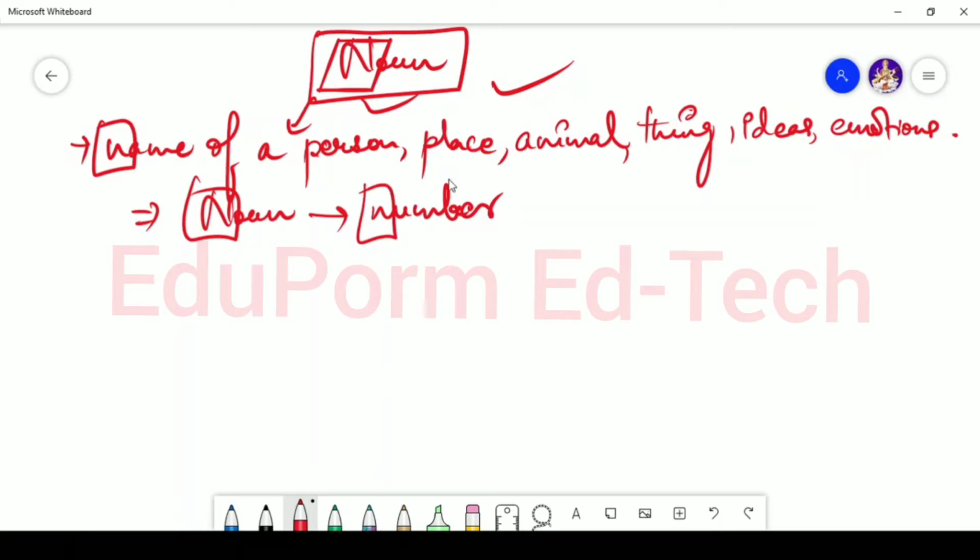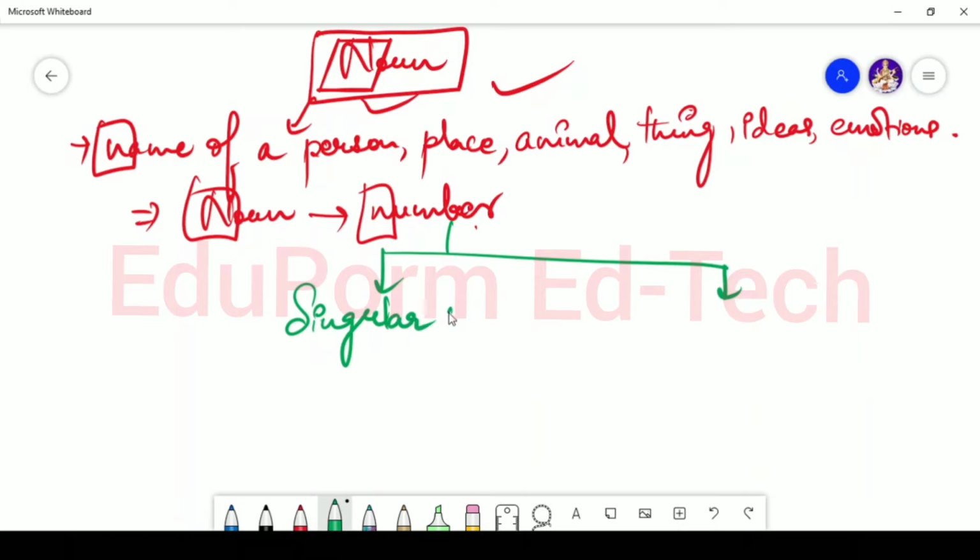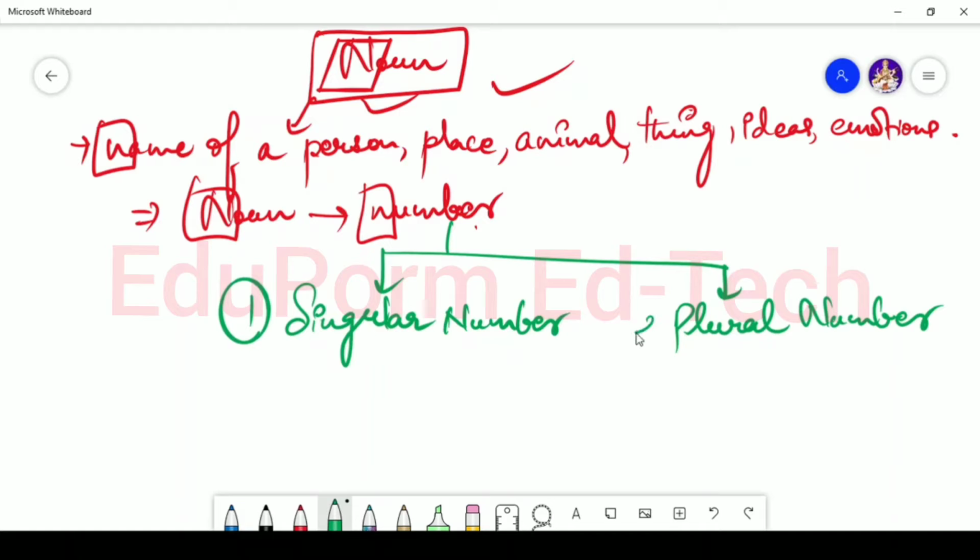Okay, and based on number it is divided into two types. Okay, now what are two types of number? One is the singular number and the another one is the plural number. Ekvachan or bahuvachan, that's what you call in Hindi.